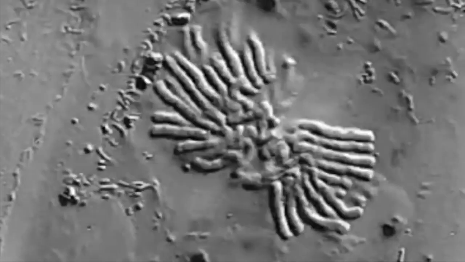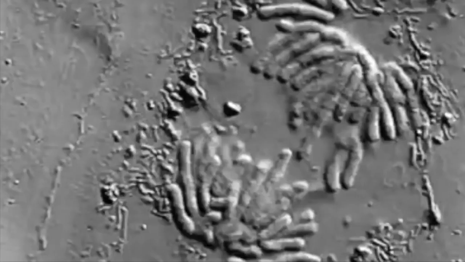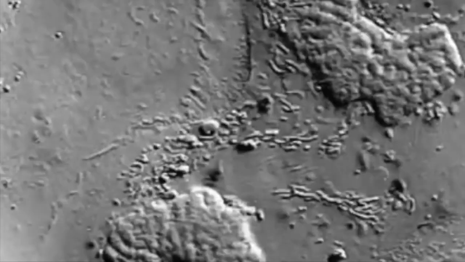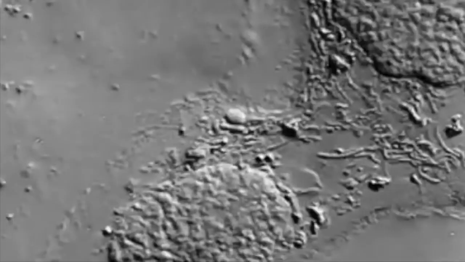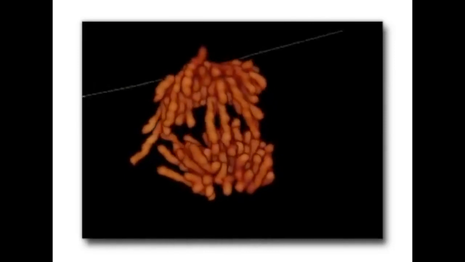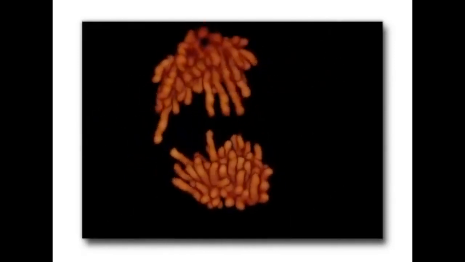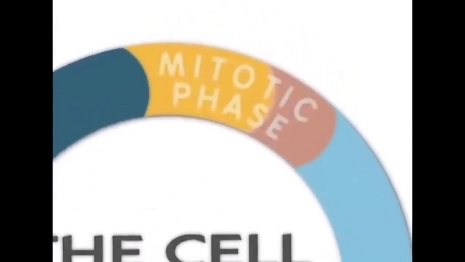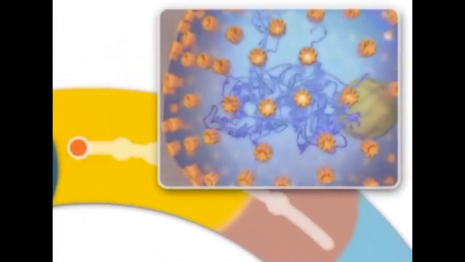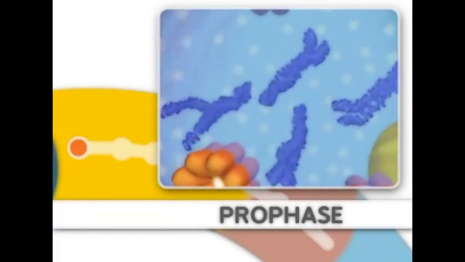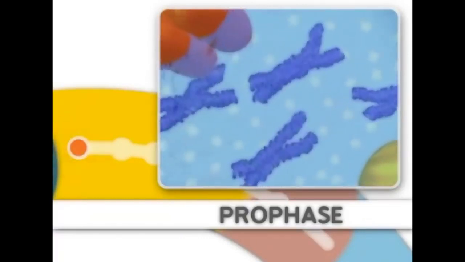During the mitotic phase, a cell will undergo mitosis to form two new nuclei, and then divide to form two new individual cells during cytokinesis. Mitosis is the process of dividing the duplicated DNA of a cell into two new nuclei. Mitosis is split into distinct stages. The first stage is prophase.